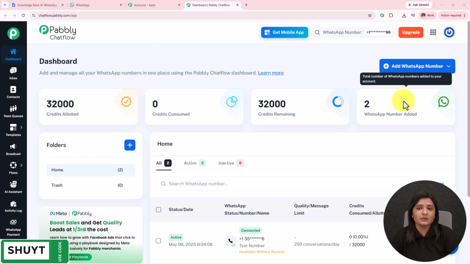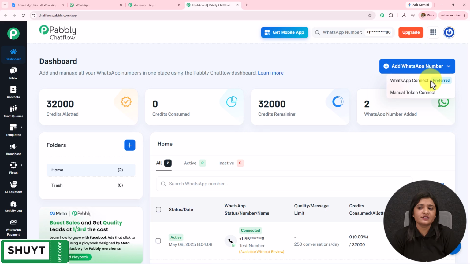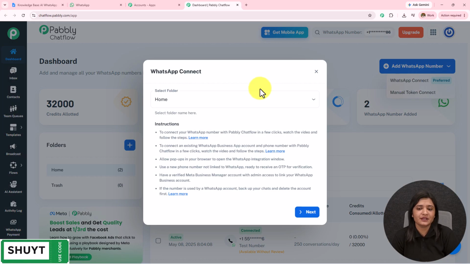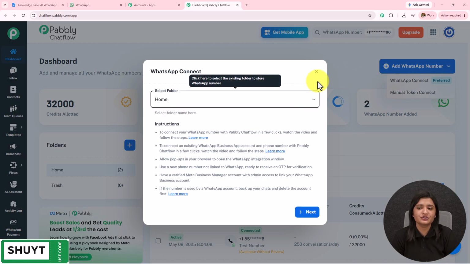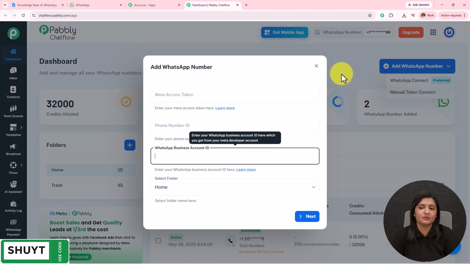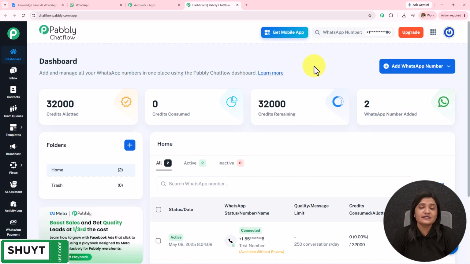To add a WhatsApp number to your Pabbly Chatflow account, simply click on this add WhatsApp number, click on this WhatsApp connect, which is the preferred method, or you can also use a manual token to connect your WhatsApp to your Pabbly Chatflow. If you want to get the step-by-step process, the detailed video is given in the description. You can check that out. Also on the left-hand side, we have very most important features of Pabbly Chatflow. The detailed video is given in the description. You can check that out.